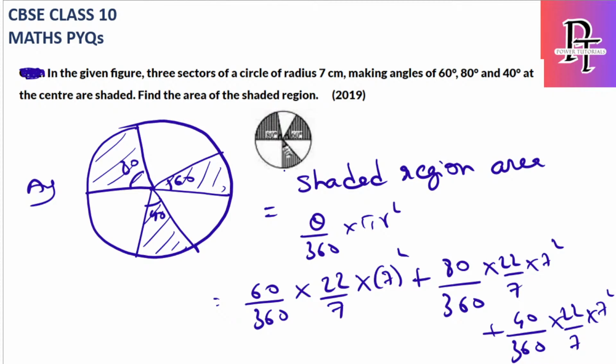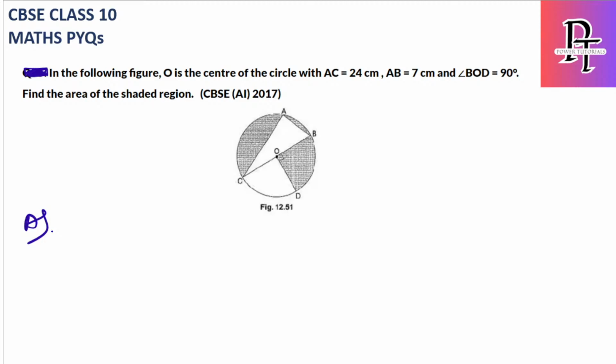In the following figure, O is the center of the circle with AC is 24, AB is 7, BOD is 90. Find the area of the shaded region. Okay, so I think everyone can see the circle, or else I will create another circle. This is O, AB. This is the diameter.